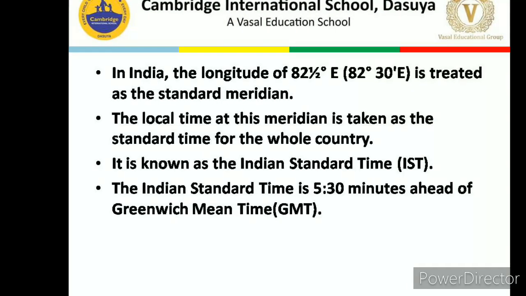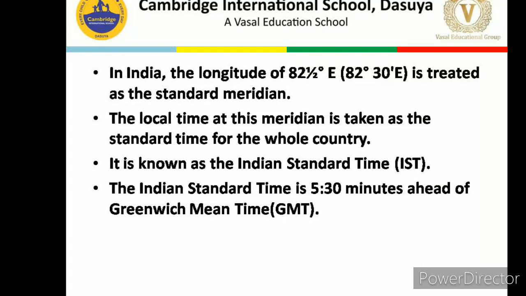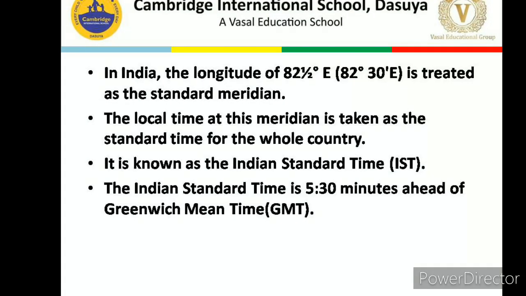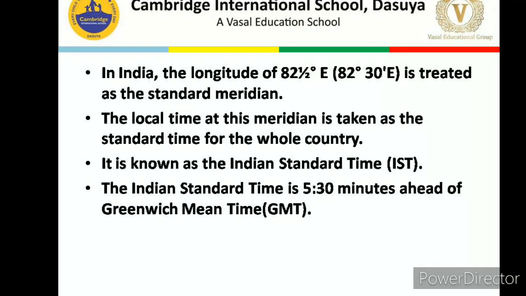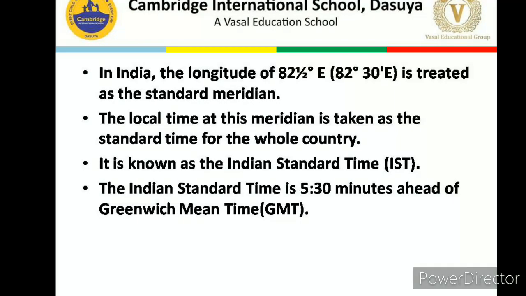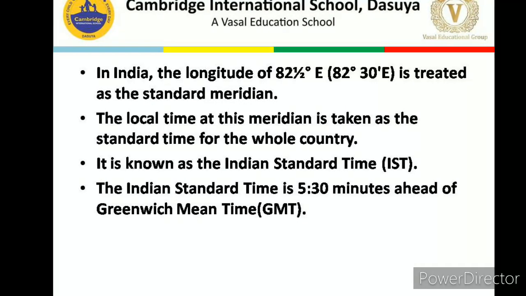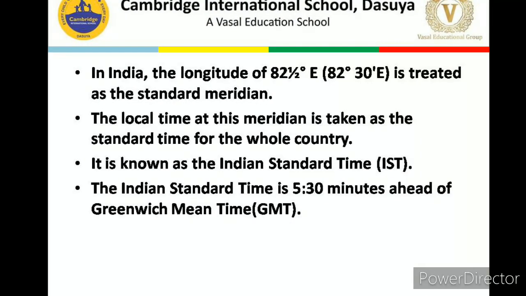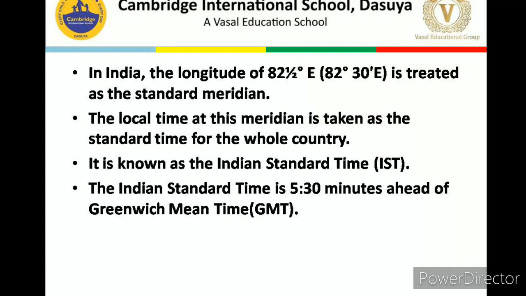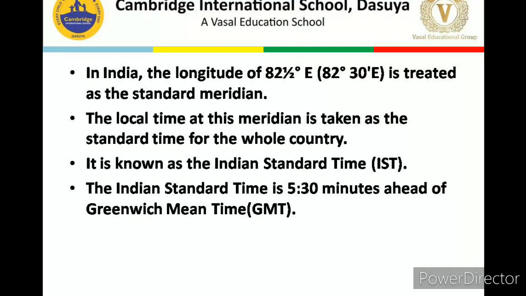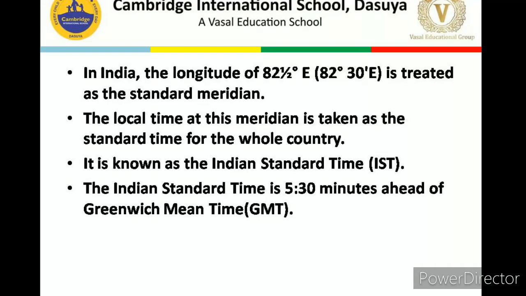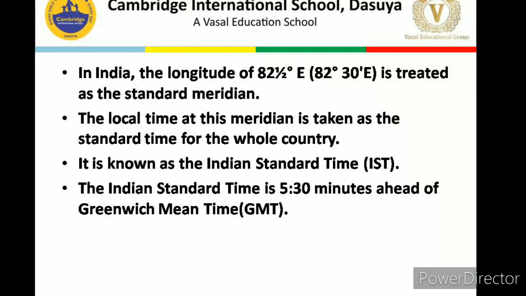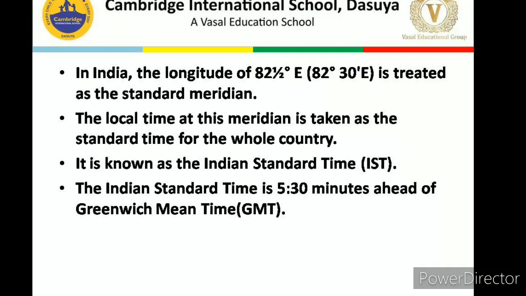Okay, now listen again. Dear children, whatever the longitudes passing through a country, for example, there may be 10 longitudes or 20 longitudes or maybe more than that. If there are 20 longitudes, we will find that the difference between two longitudes is 4 minutes. It means if we take the example of India, the two places have a difference of about 1 hour 45 minutes. So there will be a lot of confusion. So what we have done is, out of all these longitudes, we have taken one longitude as the standard meridian for the whole country.